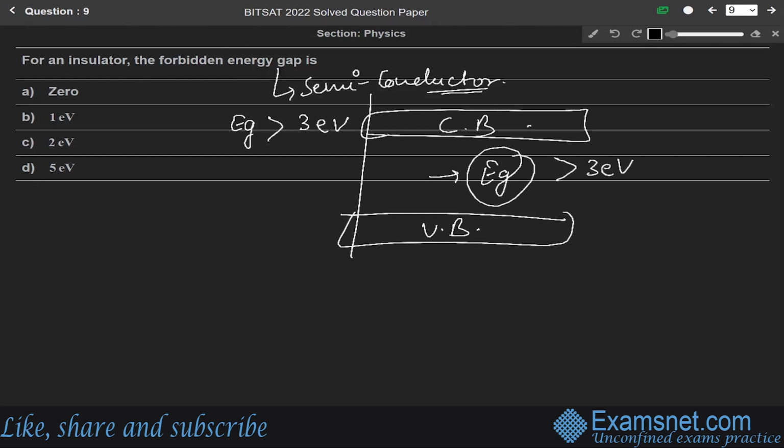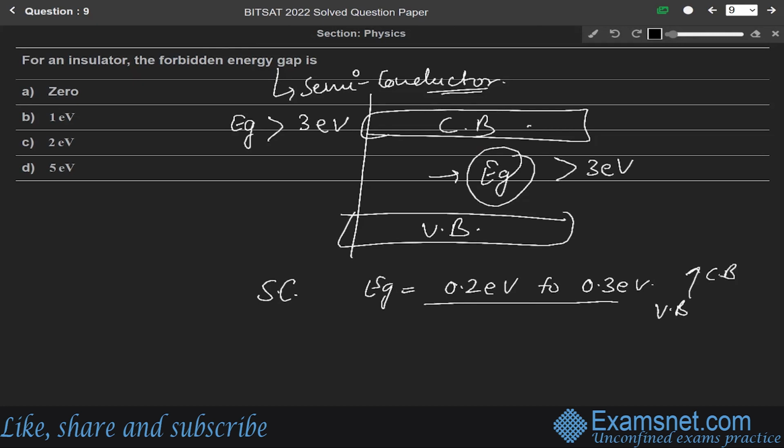And for a semiconductor, this band gap is 0.2 electron volt to 0.3 electron volt. Therefore, the electrons travel easily from valence band to conduction band. And if we take the case of metals, this energy band gap is greater than 5 electron volt. So the correct answer is option D, 5 electron volt.